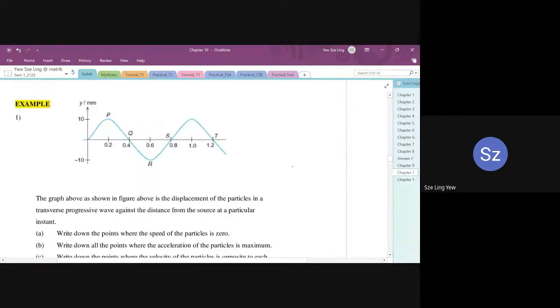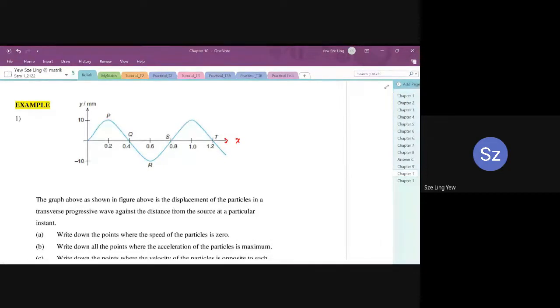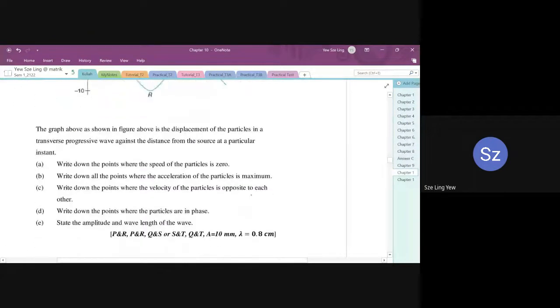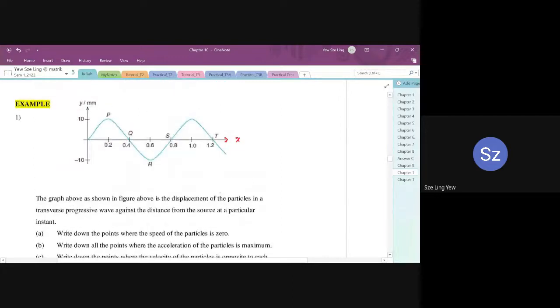So now let's look at this example. The graph above shows the displacement of particles in a transverse progressive wave against distance. So this is y against x graph, at a particular instance. Write down the points where the speed of particles is 0. So where is the point when it is equal to 0? Oh yeah, this question is very nice to us. It gives you the values already.